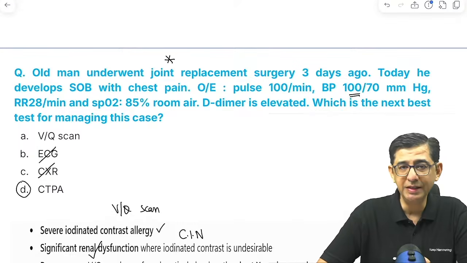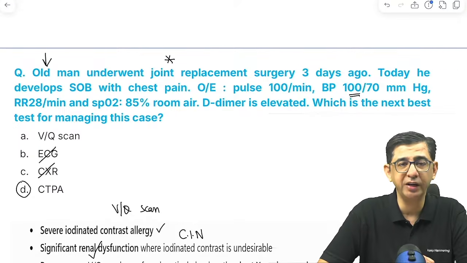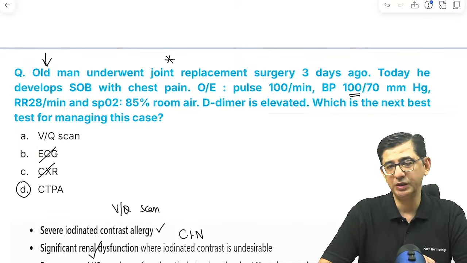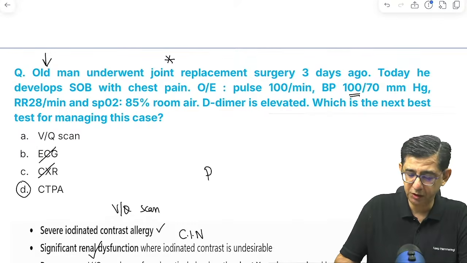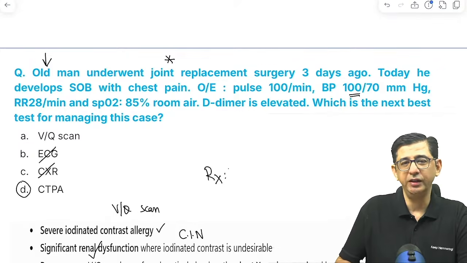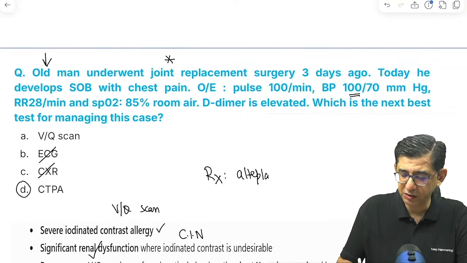And then there's desaturation happening. The old man, an advanced age group, is again a high risk factor that is present. So CTPA would be the best investigation for this condition. And then subsequently anticoagulation with low molecular weight heparin or unfractionated heparin would be used. In fact, if it asks what we will do in this patient, it can also be a catheter-directed thrombolysis, but thrombolysis is the one that would be for the thrombolysis part.